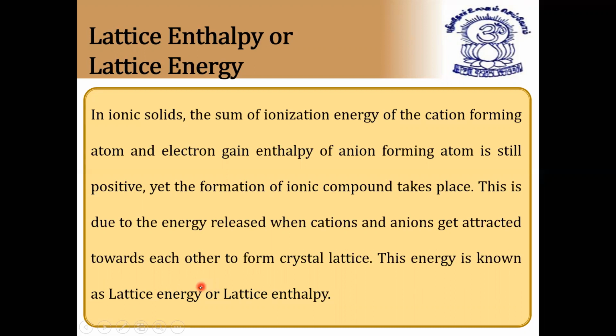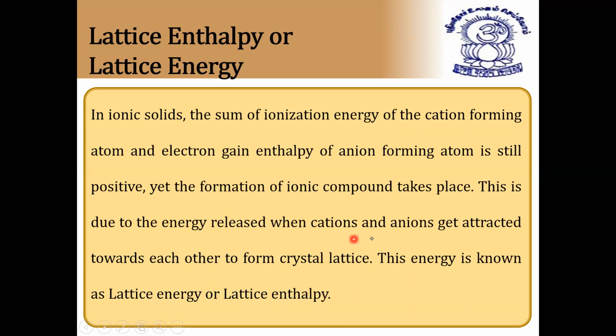In simple words, the energy released or liberated during the formation of an ionic compound is nothing but lattice energy or lattice enthalpy. Very, very important: the energy released during the formation of an ionic compound by two species, that is cations and anions, is nothing but lattice energy or lattice enthalpy.